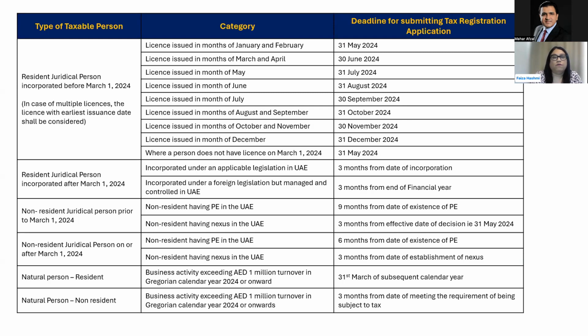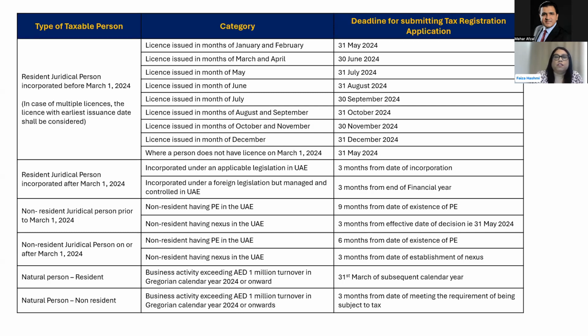For them, they have chosen to make this deadline according to the license date. So if there's a company which was formed, let's say, in May 2021, and a company which was formed in May 2023, both of them will have the deadline of 31st July 2024. So the year is irrelevant here.